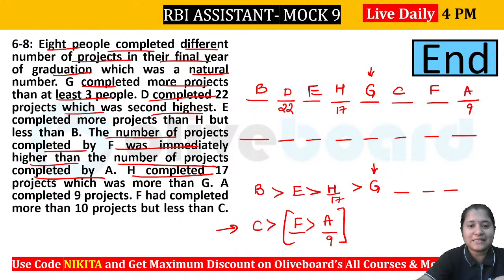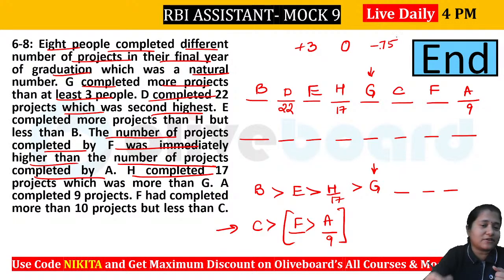So I hope everybody is getting the same answer here. Please let me know if you guys got the same answer or not. Are we getting the same answer? Please let me know. Everybody clear with this particular question? So if you guys got the same arrangement, give yourself a +3. If you were not able to give the answer, give yourself a 0. And if you got something wrong in here, then a -0.75, right?